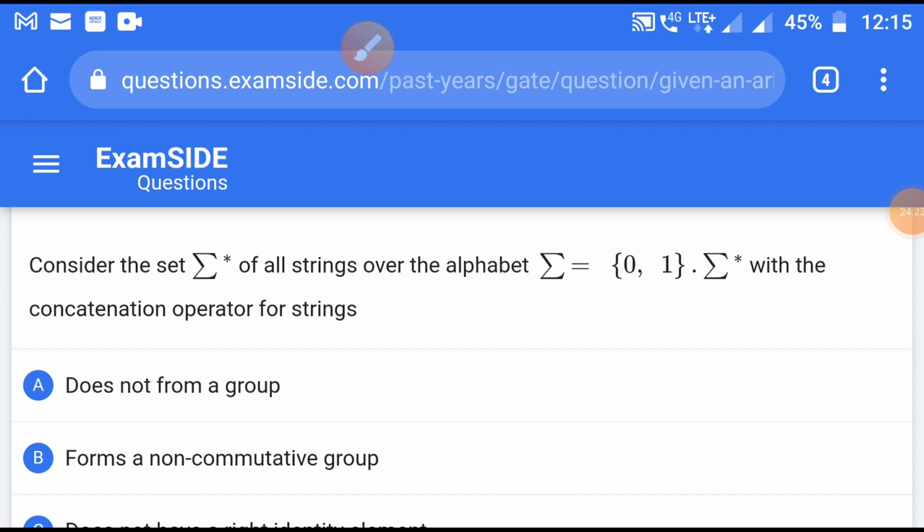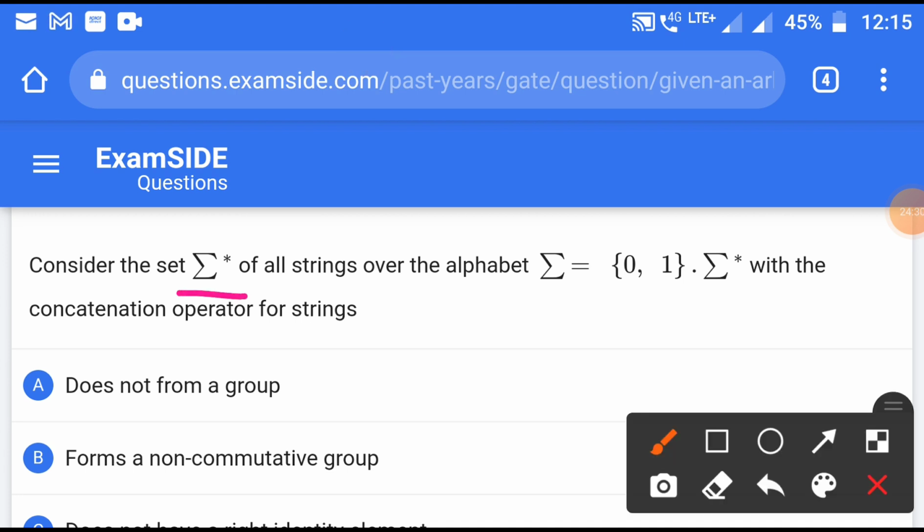Consider the set. Set means the input alphabet set, and this will have every combination of the input alphabet, and the alphabet set is given as 0 and 1. 0 asterisk with the concatenation operation for the string. Now the concatenation operation we have to use, and the elements here will be strings.